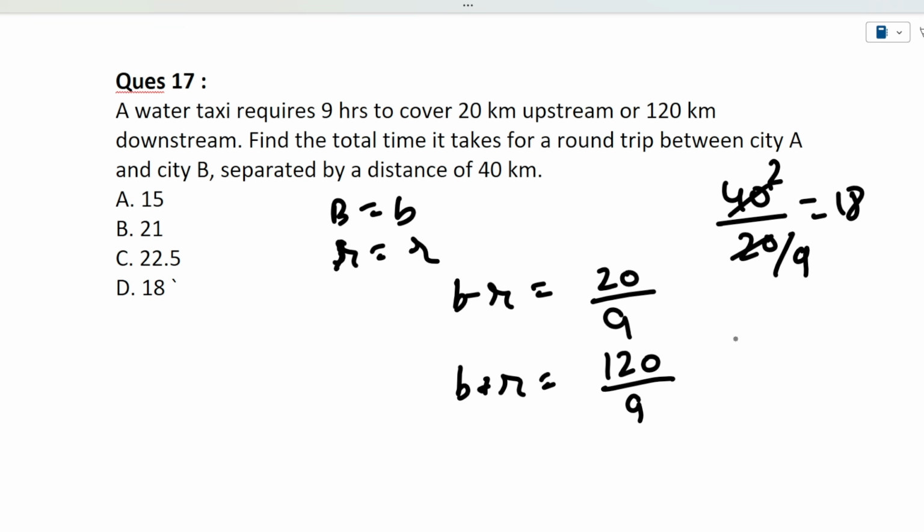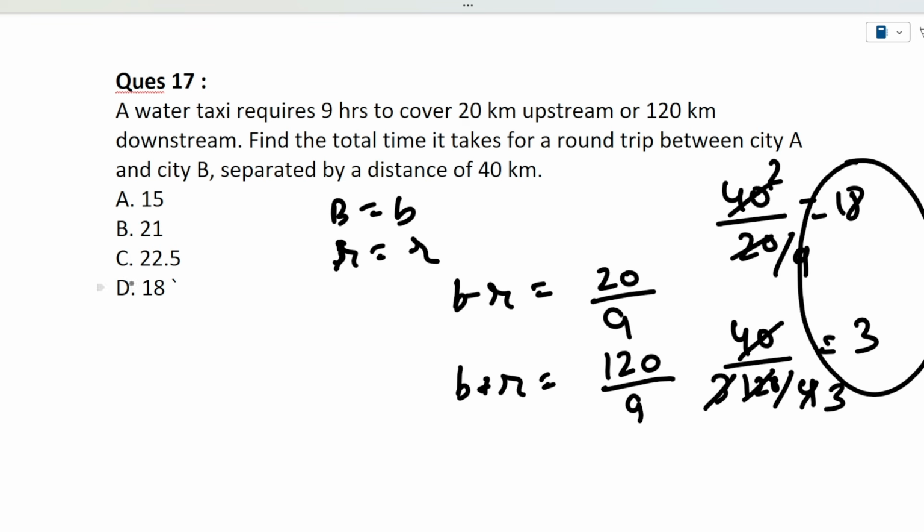Similarly, in the downstream, the distance is 40 and the speed in the downstream is 120 by 9, so it will be 3. So in the downstream, it has taken 3 hours. So 18 hours in the upstream, 3 hours in the downstream. So the total time it has taken is 18 plus 3, that is 21. I hope this particular question is also clear to you.